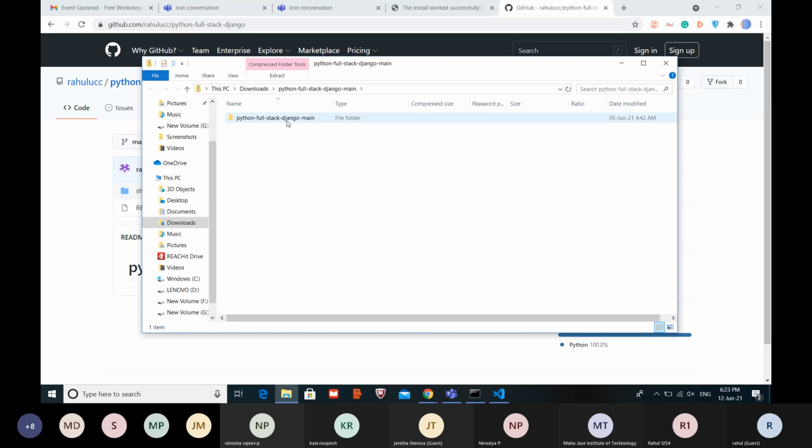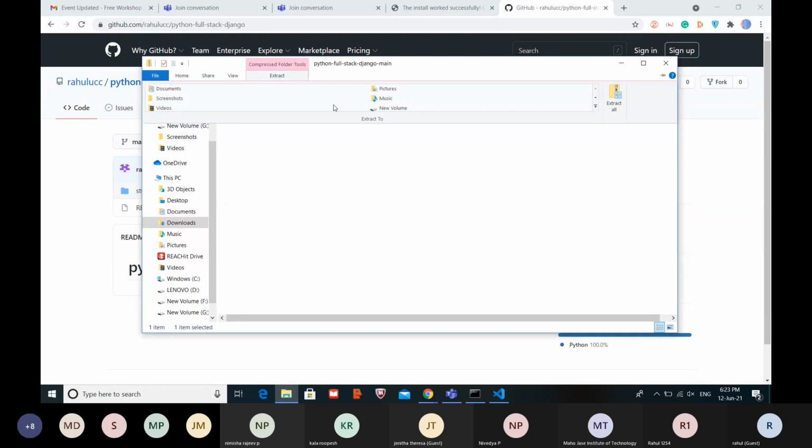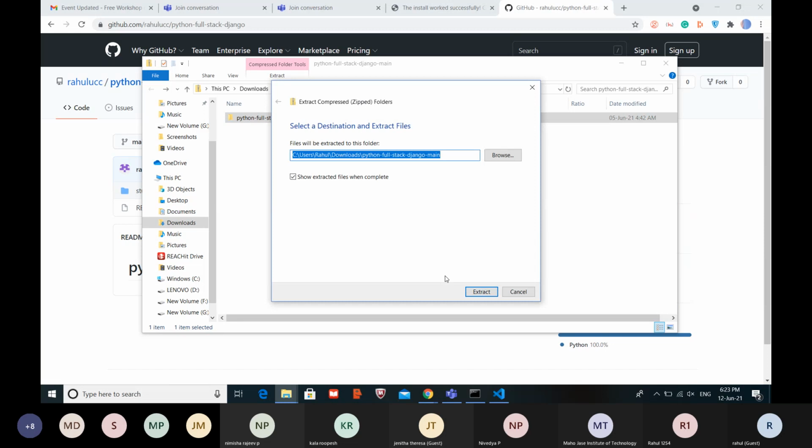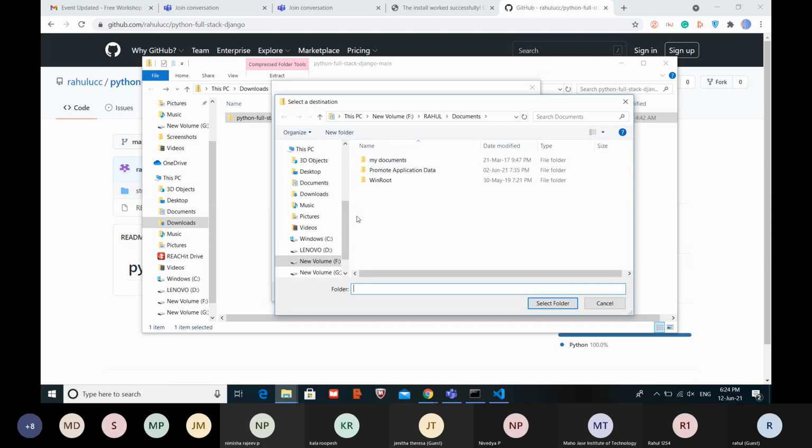So this is the file here. Just click on extract all, and save it anywhere.